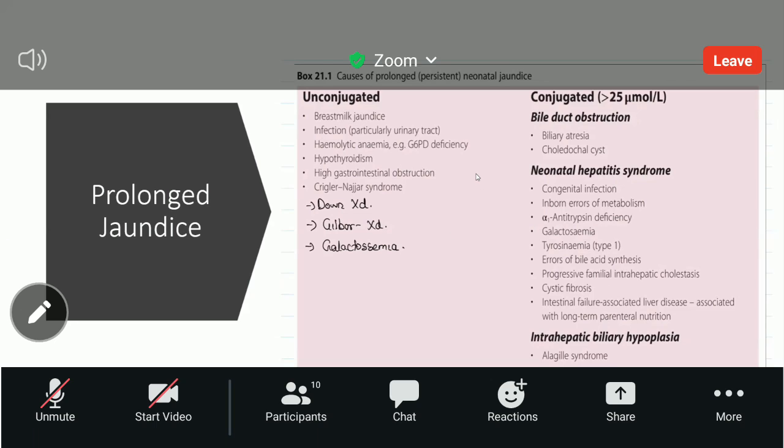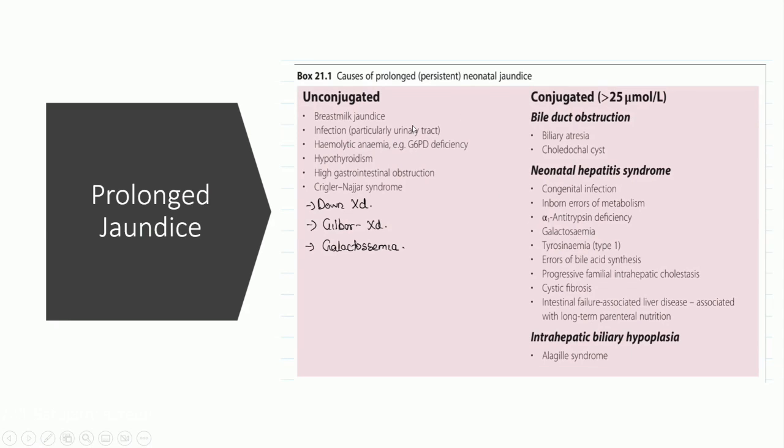So try to go through these causes. Regarding prolonged jaundice, the important causes that you have to know in and out are breast milk jaundice and hypothyroidism. There are some questions. And other than that, under conjugated jaundice, we will be asked about biliary atresia, choledochal cyst, and neonatal hepatitis syndrome. So they will be asking questions.